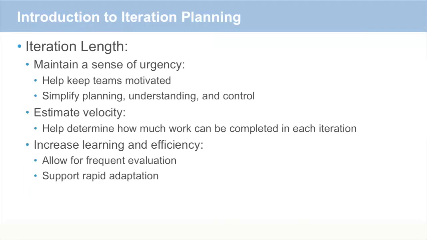It's important that the iteration length has three different main characteristics. First, we want the length to maintain a sense of urgency, so we want it short enough to help keep teams motivated and to also simplify planning, understanding, and control. When iterations are too long, it starts to become complicated again to understand how to plan and break things down into tasks. Shorter or appropriate iteration lengths also help us to estimate velocity by understanding how much work we got done in a similar iteration length in a previous iteration.